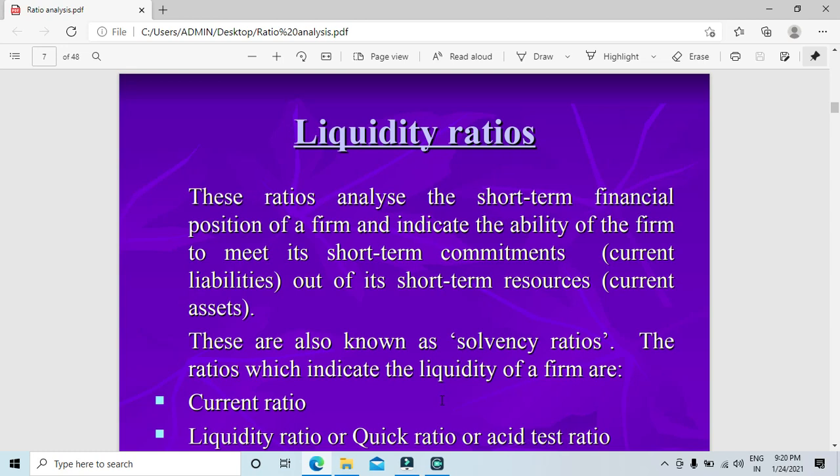Now liquidity ratio: when you talk about liquidity, it is nothing but the conversion of anything into money or money into anything. So easy flow of money is liquidity. When we talk about liquidity ratio, it will be for a shorter period, remember this.